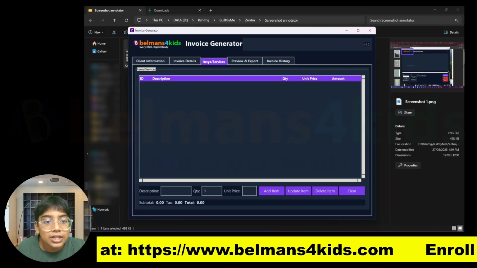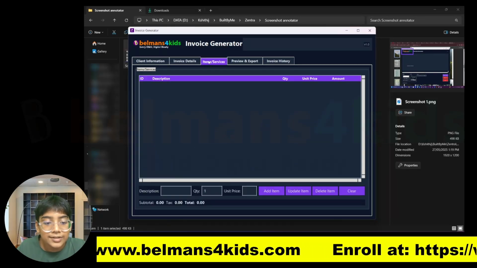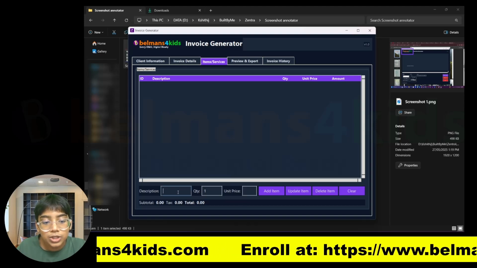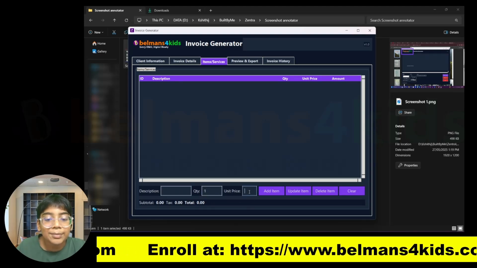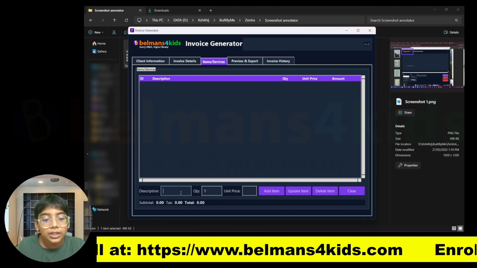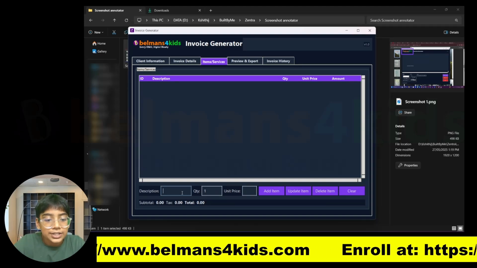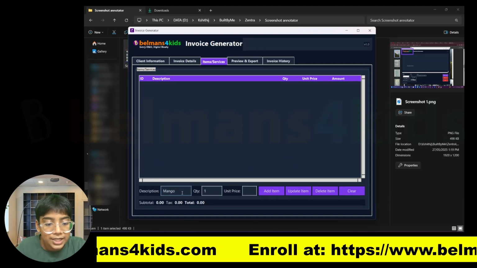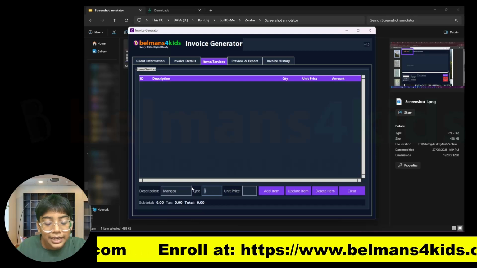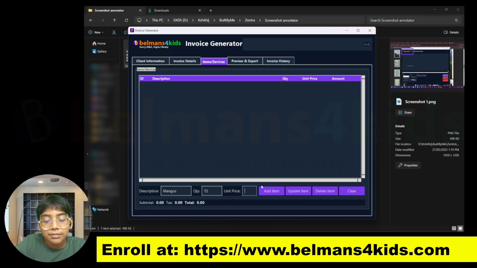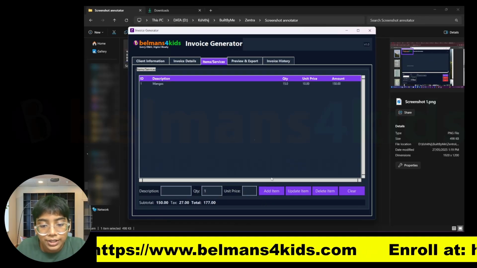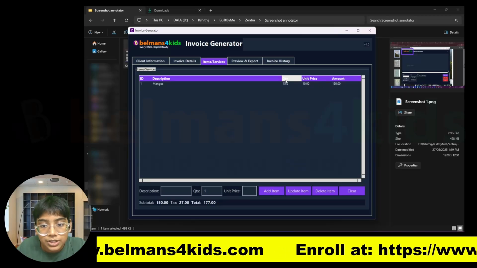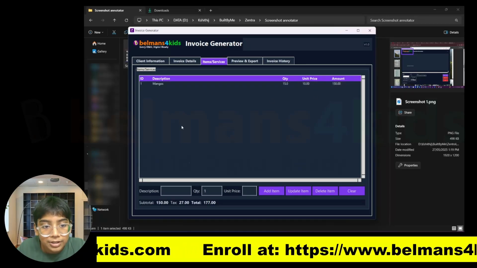Now let's go to the third tab, which is items and services. Over here you can add the description of the item, the quantity of the item, and the unit price of that item. So let's say I was giving mangoes to Rupesh, and I gave him around 15 mangoes at a unit price of around 10 rupees. So you can add that item and it puts quantity, unit price, amount and description.